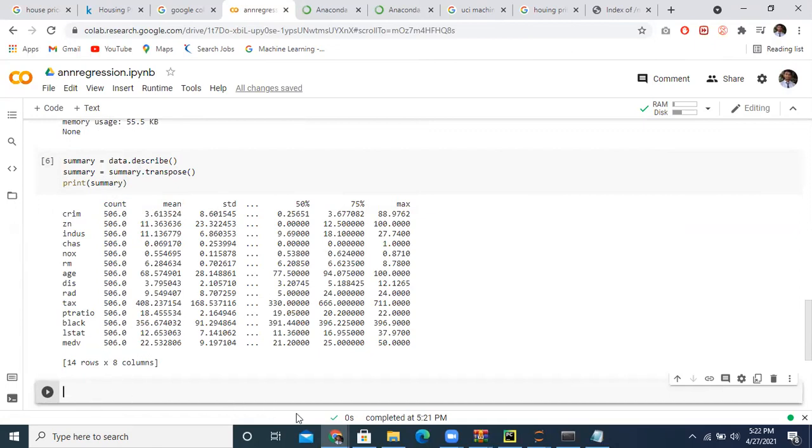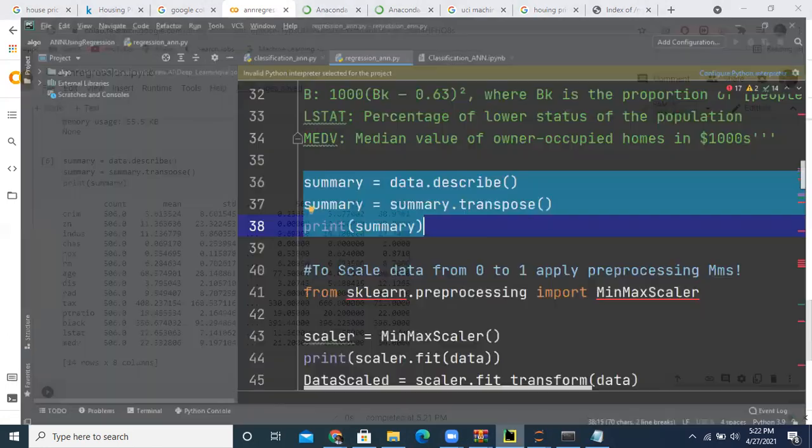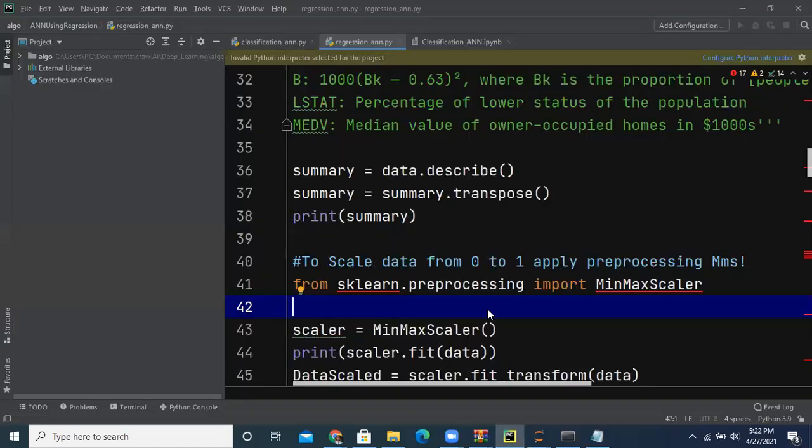After that you train the data. I have also written code to scale the data from 0 to 1, which is pre-processing. For pre-processing, from sklearn.preprocessing you import MinMaxScaler.